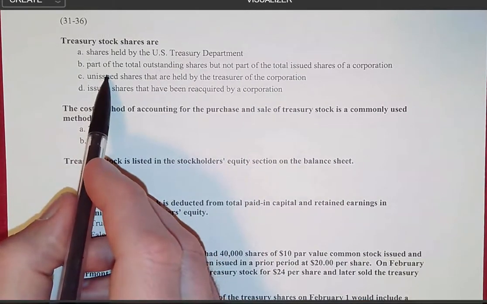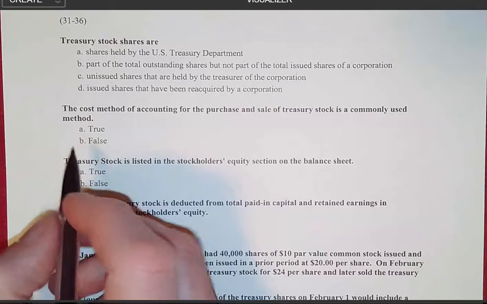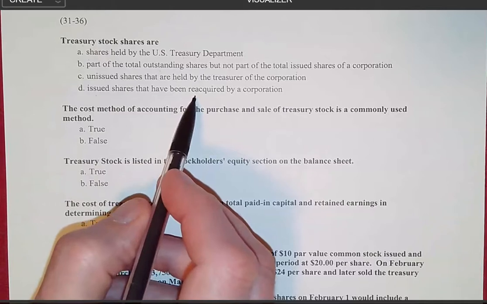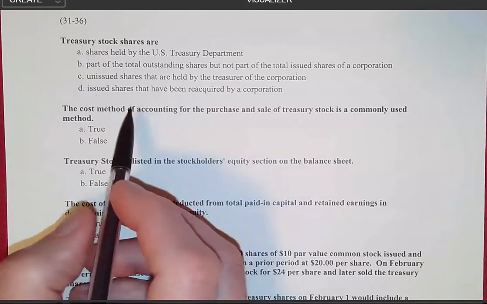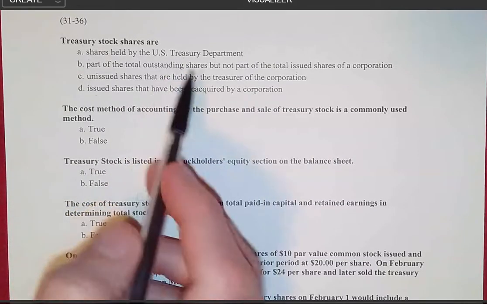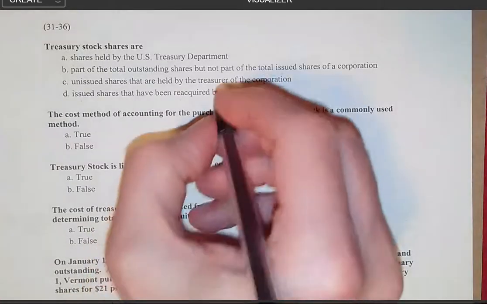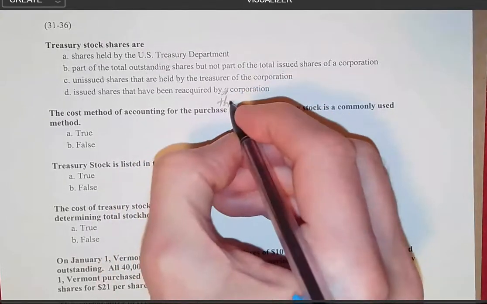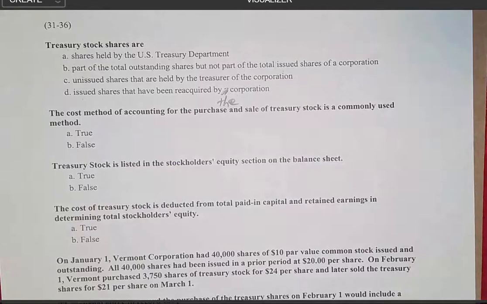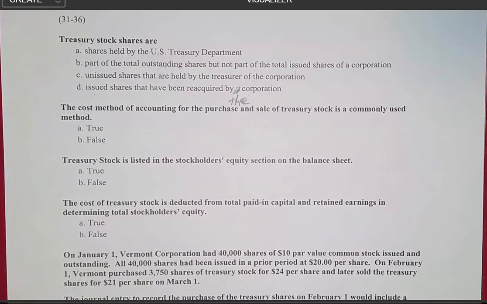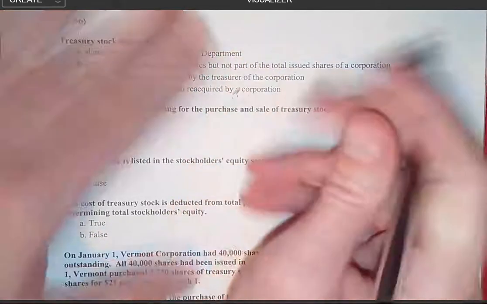C is also wrong, unissued shares held by the treasurer of the corporation. D, it says issued shares that have been reacquired. So I want you to understand the only reason that this is a problem here is because it says a corporation. Let's change this in the answer to say the corporation, because I want it to be clear that we're talking about the corporation that issued the stock in the first place. So I'm actually going to erase this and put it above.